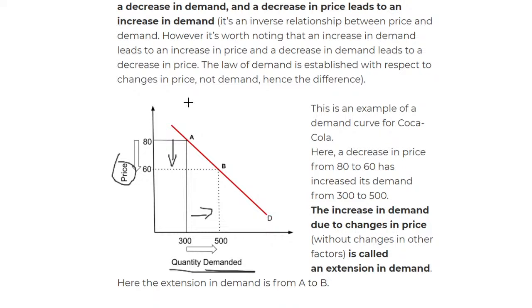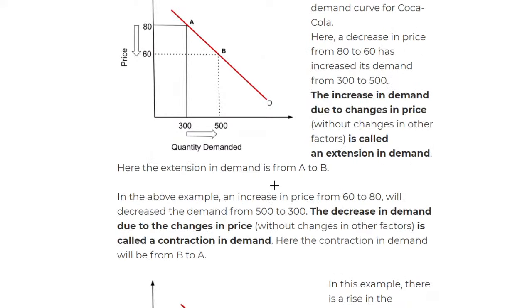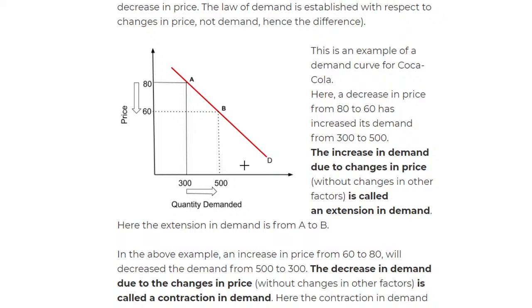So the demand curve will always run from the top to the bottom, and the supply curve, which we'll get to know later, also runs from top to bottom, but this one runs from left to right, and that one from right to left. Now let's look at something called extension and contraction.